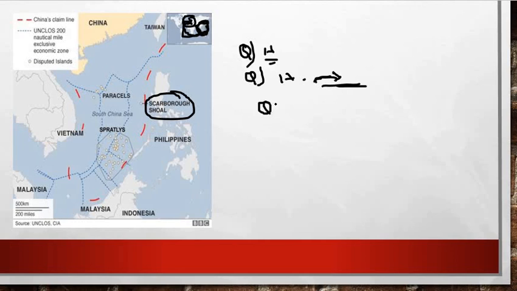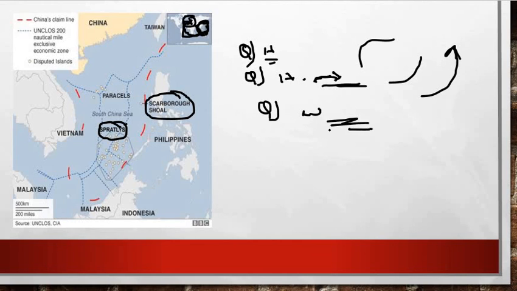The third approach is you are standing around the Spratly Island, so he will give different routes, and he will ask you which route is the nearest one, or which route is the farthest one. So in this way you have to prepare, friends.